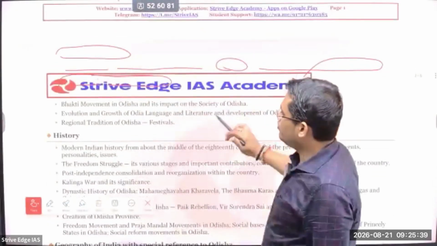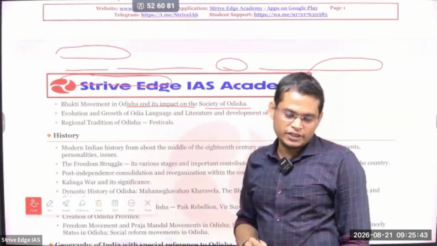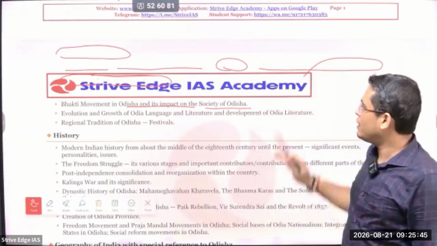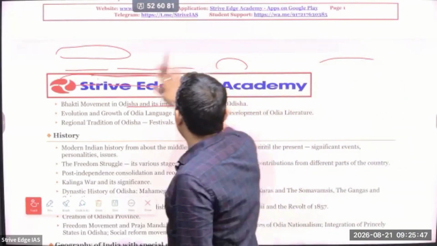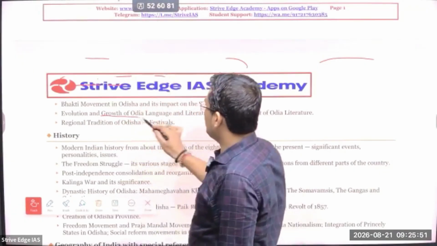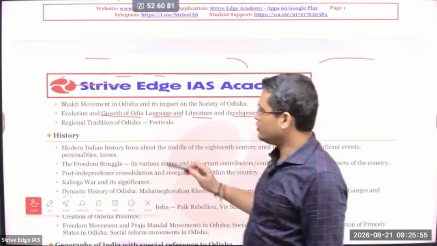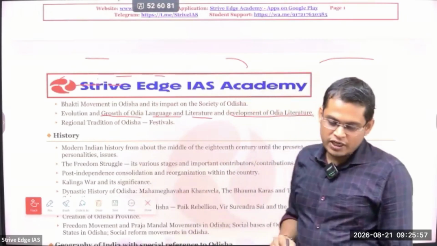Next is about Bhakti movement in Odisha and its impact on society of Odisha. So next is evolution and growth of Odia language, literature and development of Odia literature. Okay, so this is also very much important, you have to prepare.